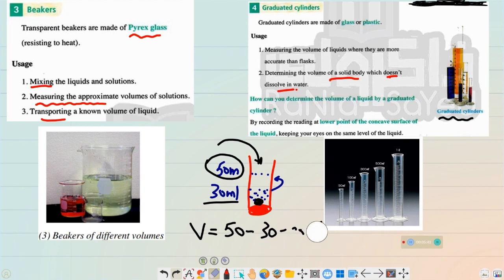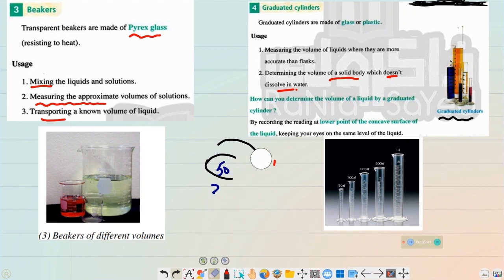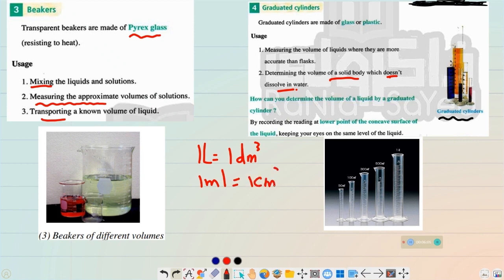I will clarify this point for you here. This is for knowing, okay? Just information for knowing. 1 liter equals 1 cubic decimeter, and 1 milliliter equals 1 cubic centimeter. Also, 1 cubic meter equals 1,000 liters.